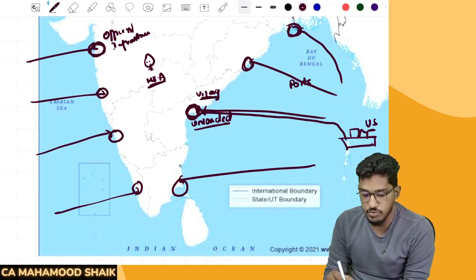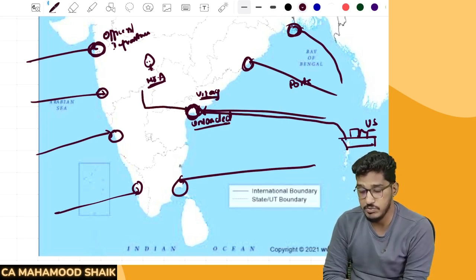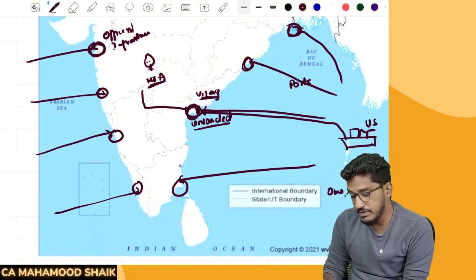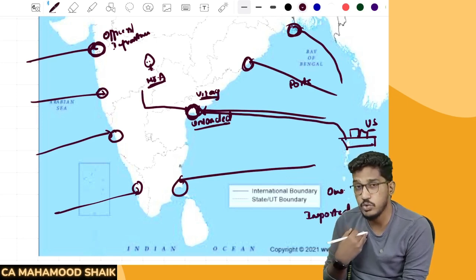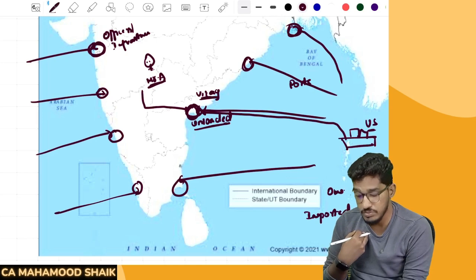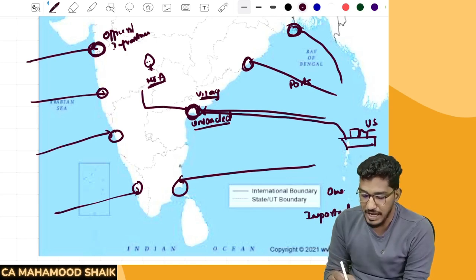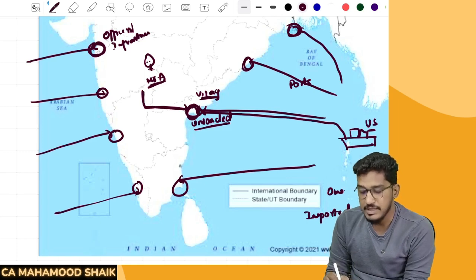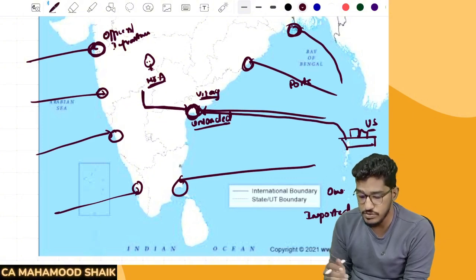Now what I am supposed to do is I have to go to that customs port, and I have to say, sir, I am the owner of this goods. I am the importer, I am the person who placed the order for these goods, and you please hand over the goods to me. So I will go to this Vizag airport and I will say, sir, I am the owner of this goods. I am the importer who actually imported these goods from the US. So please give me my goods.